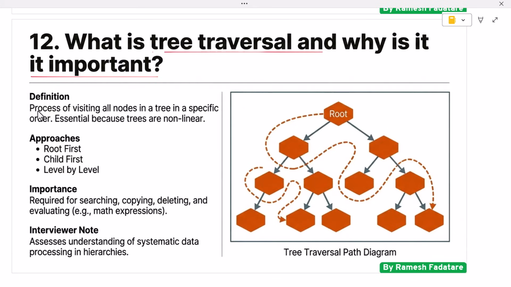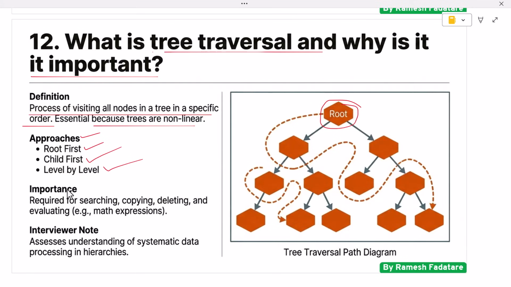Tree traversal is the process of visiting all nodes of a tree in a specific order. Because trees are non-linear, traversal is needed to access every element systematically. Different traversal methods serve different purposes. Common traversal approaches include visiting the root first, visiting child nodes first, or visiting nodes level by level. Each method produces a different order of visiting nodes and is useful in different scenarios.